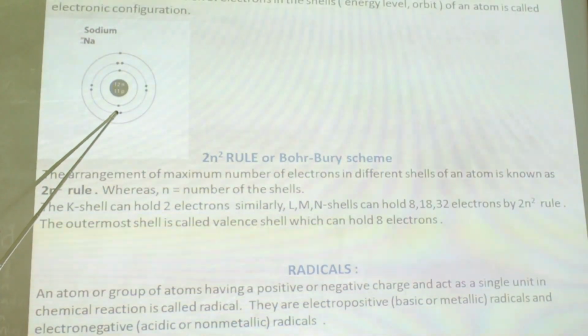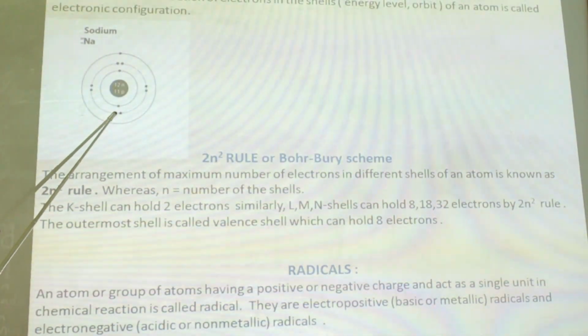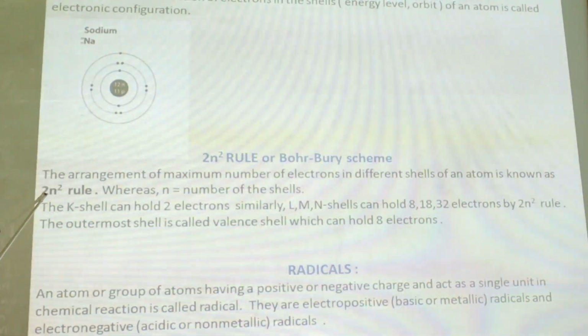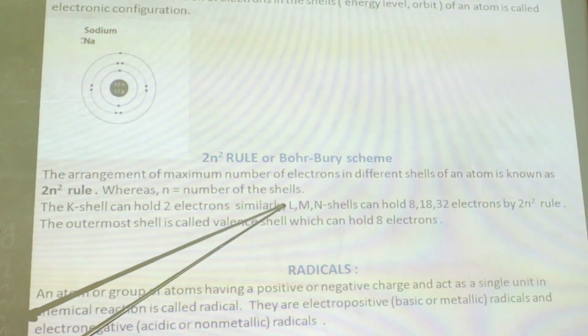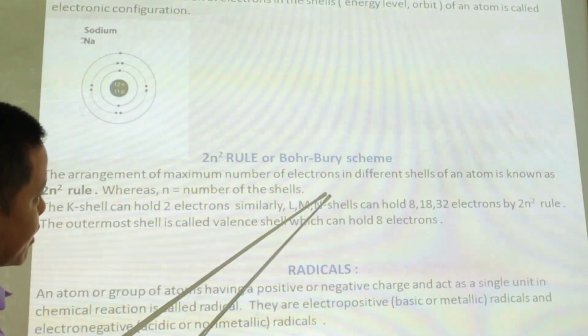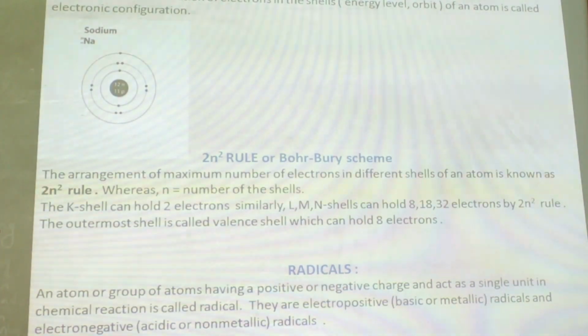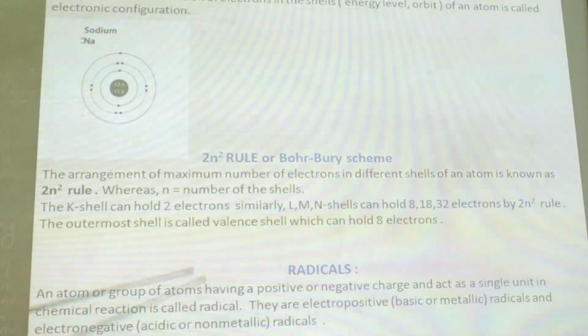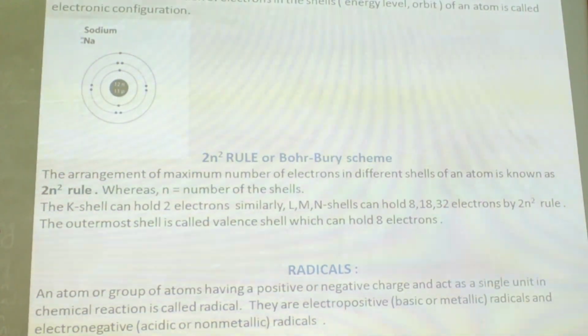For example, this is your second shell, and it is the L shell. Here, first, second, n means 2, so n square is equal to 2 square. So 2 square means 4, 4 into 2 is 8. So L shell can hold 8 electrons. Similarly, M shell can hold 18 electrons and N shell can hold 32 electrons. The outermost shell of the atom is called the valence shell and the electrons are called valence electrons. It takes part in chemical reactions and it also determines the valency of the element.